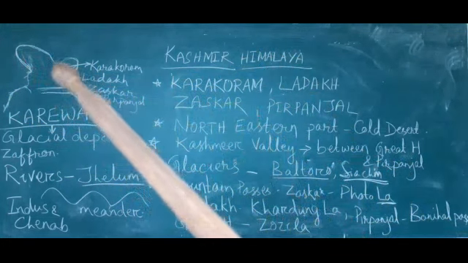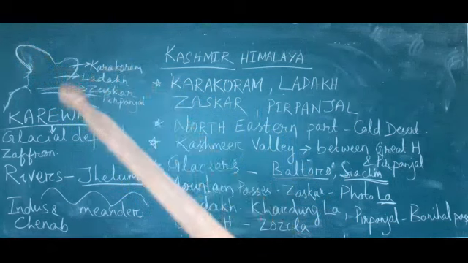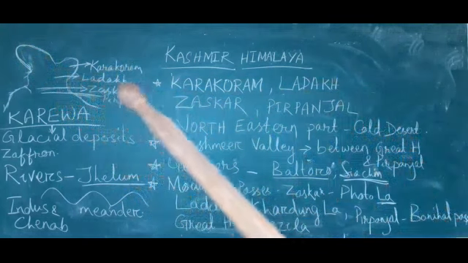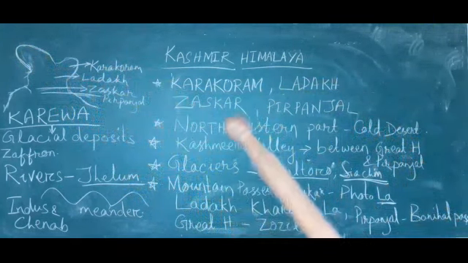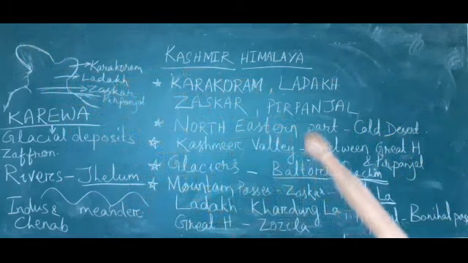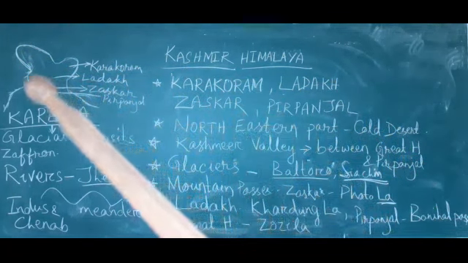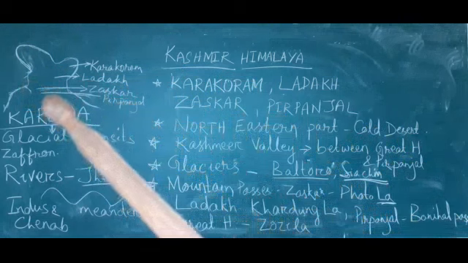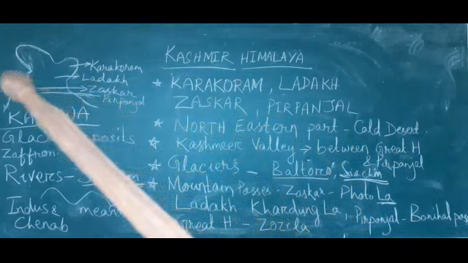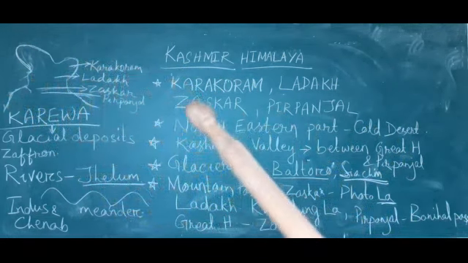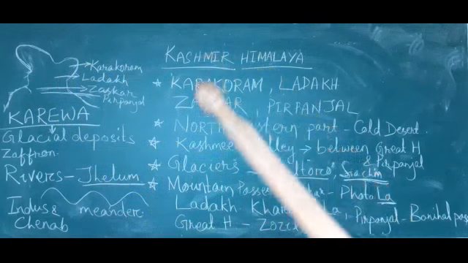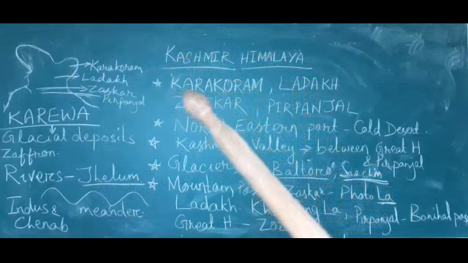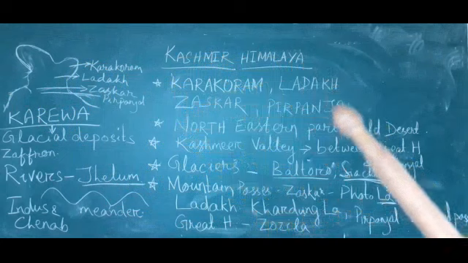See, look here, the Karakoram ranges. Then your Ladakh ranges. Then your Zaskar ranges. Then Pir Panjal. Okay, this Pir Panjal is parallel to Shivalik mountain ranges. So all these mountain ranges are present in Kashmir Himalayas: Karakoram, Ladakh, Zaskar, Pir Panjal.